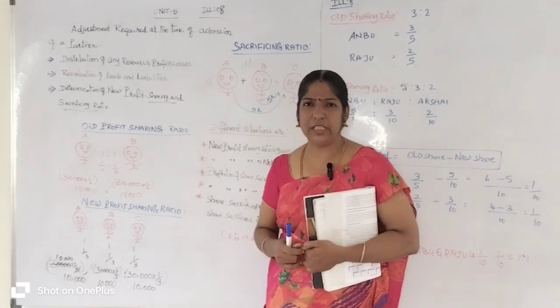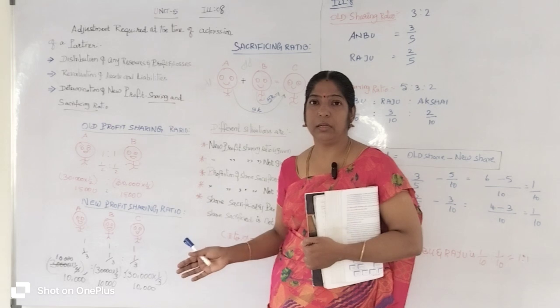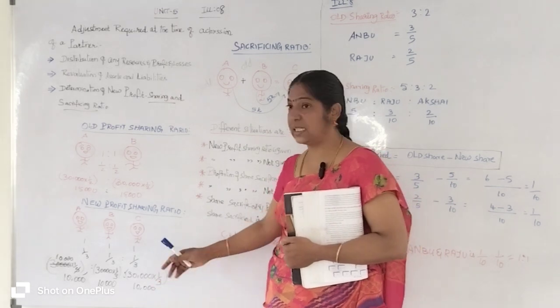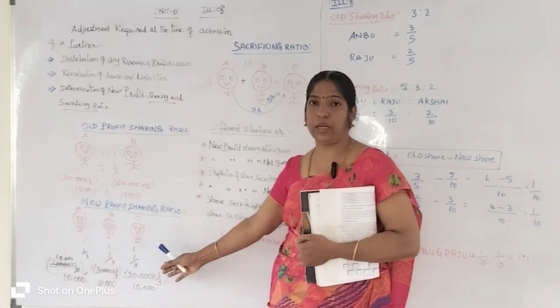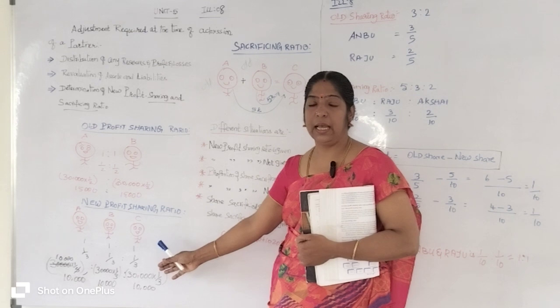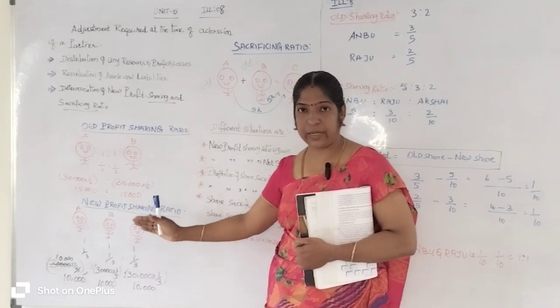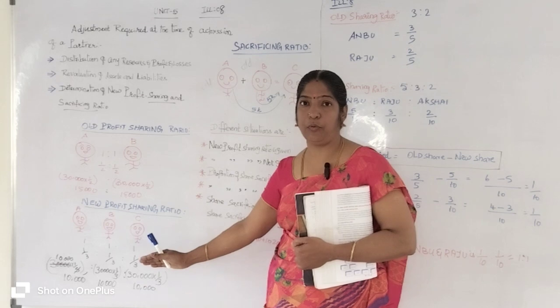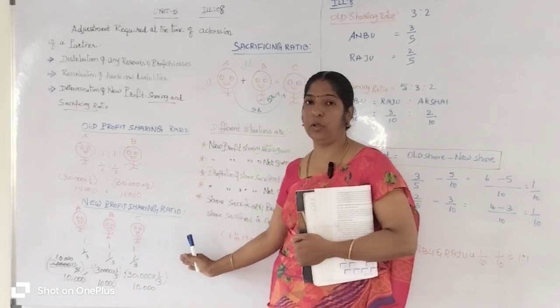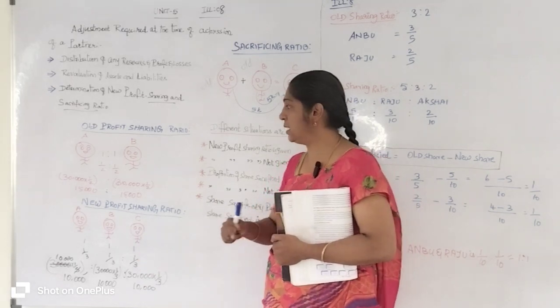Where is the sacrificing of profit here? Yes, there is sacrificing here. Who sacrifices their share of profit? The old partners, to give to the new partner. How? Listen here.